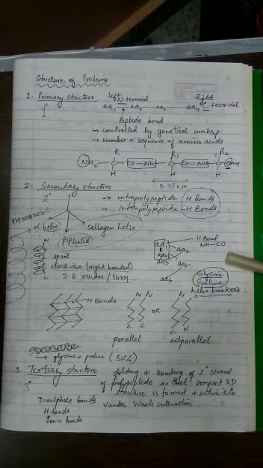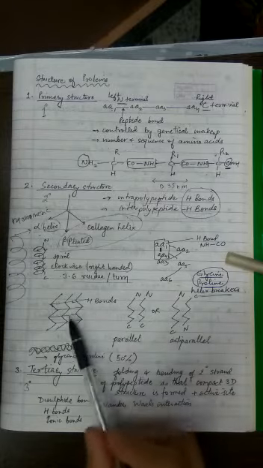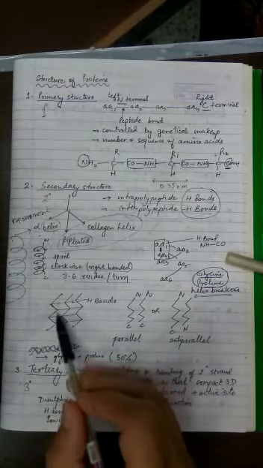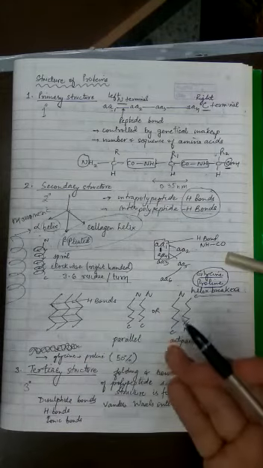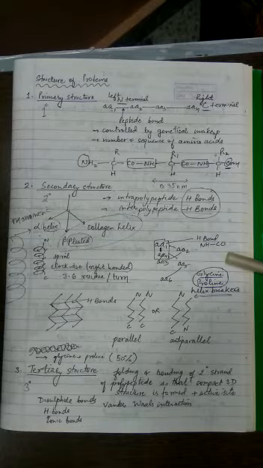Now the second type is called the beta pleated structure. This structure is possible in a protein which may be made up of more than one chain, that means oligomeric. So if a protein is oligomeric, it may have 2 chains like insulin, or 4 chains like hemoglobin, which we learned.